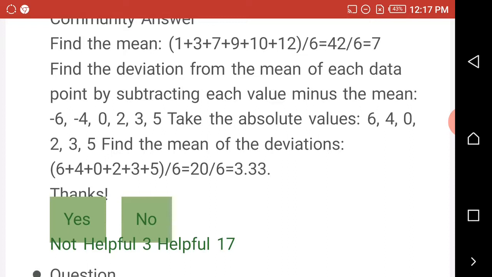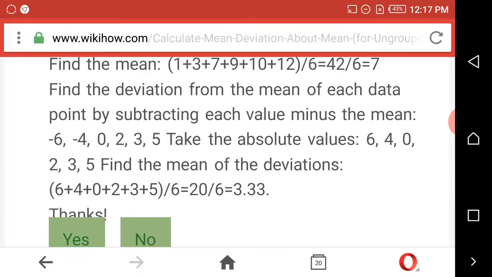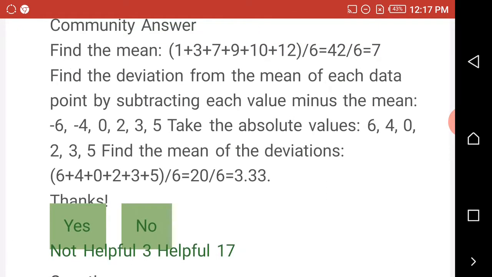The total numbers are 1, 2, 3, 4, 5, 6. There are 6 numbers altogether. Using the formula, mean equals summation x all over n, you have 42 divided by 6, which gives a mean of 7. Do you have a problem with that? Hope there's no problem.